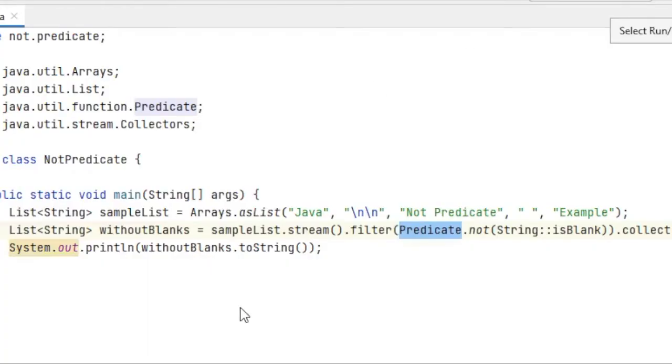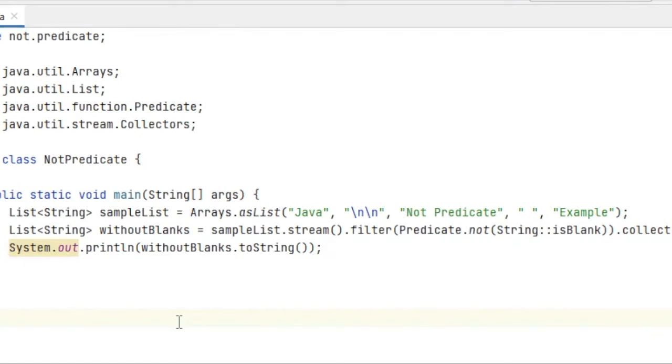For the next feature, that is Predicate not. It's just a simple functional interface which is added by Java in Java 11. This is the Predicate interface which actually checks for not. So earlier, when we were using stream and filtering, if I want to get the numbers greater than 5, or I want to find the strings which are null, or filter out the strings which are null, basically if I have a straightforward condition, I can just apply greater than or equal to, isBlank, isEmpty, like that.